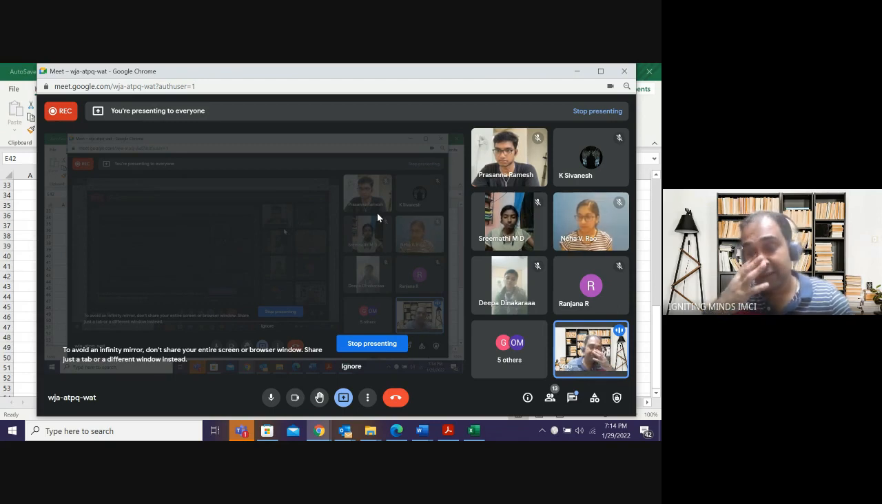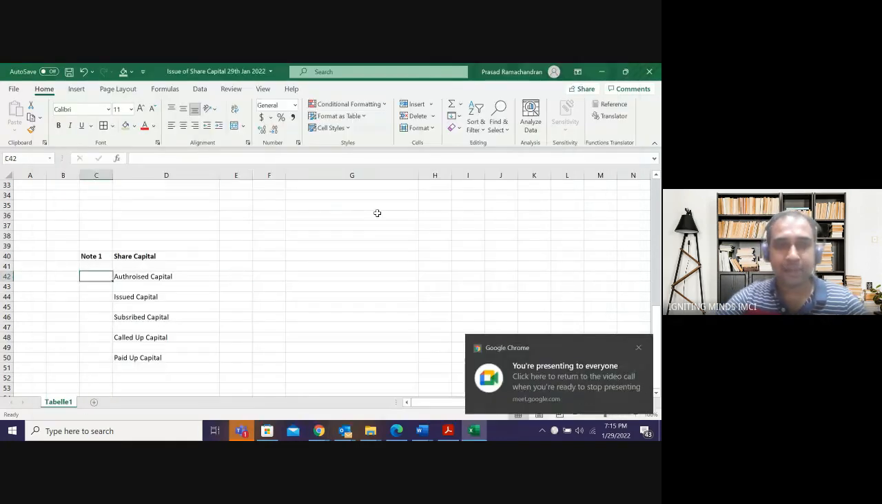Forget about changing or amending the Memorandum of Association. Let us talk about the normal things. In short, authorized capital is the maximum limit, the maximum capital the company can raise. Am I clear? So how will the authorized capital look?